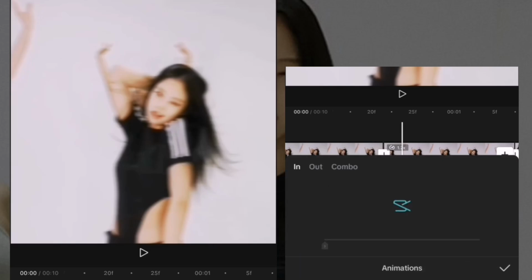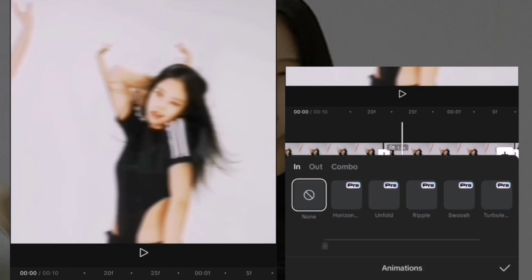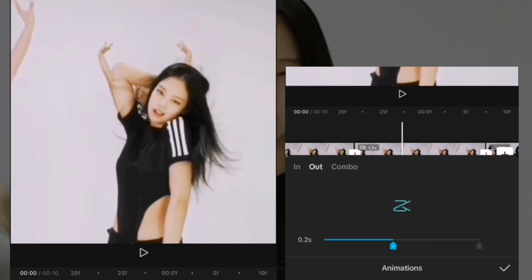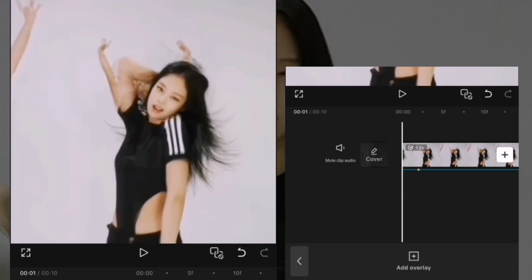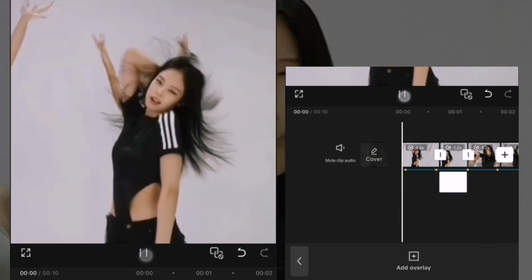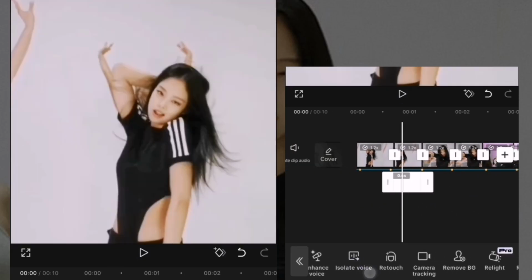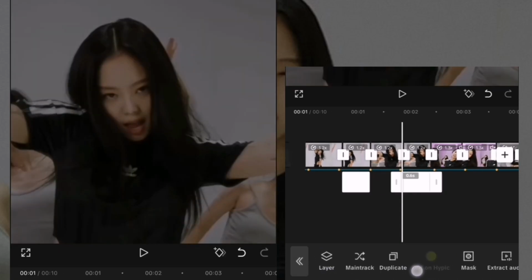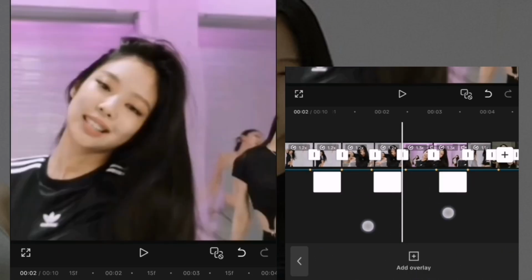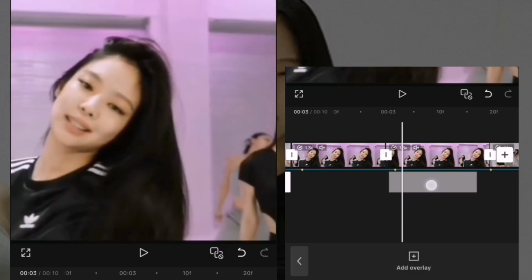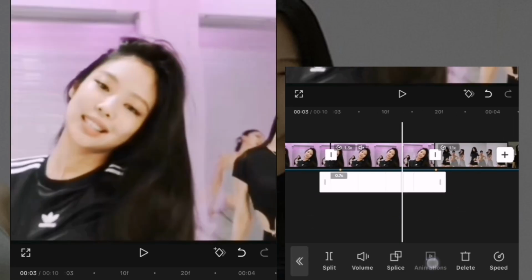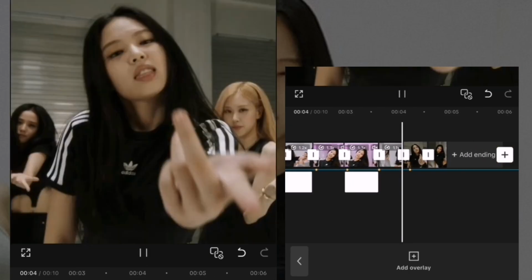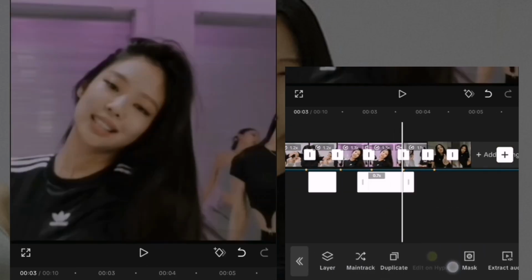Go to animations and add fade in and fade out. Duplicate it and add it to all the reversed clips. Add it to the pictures too.